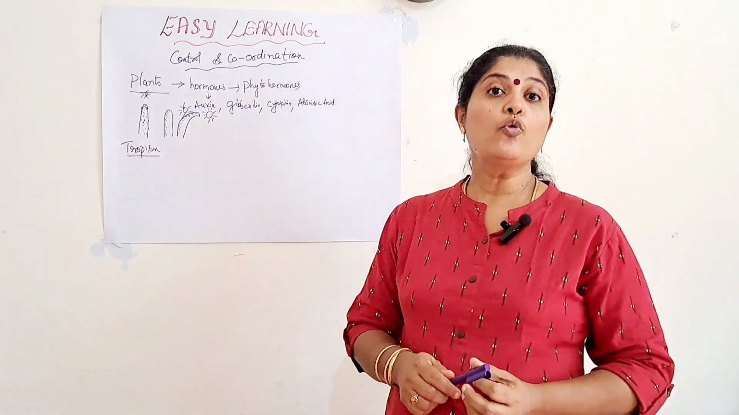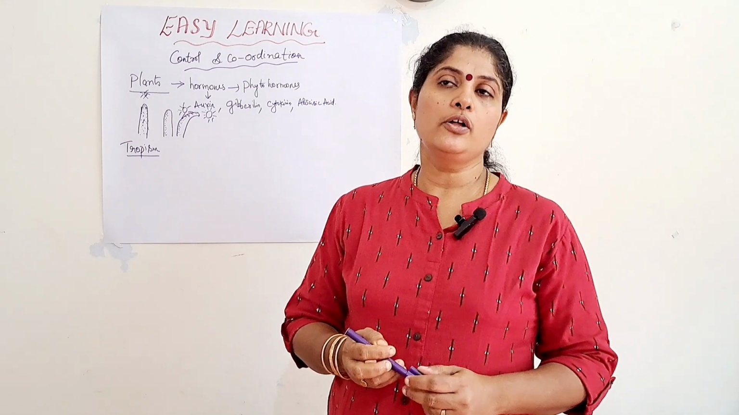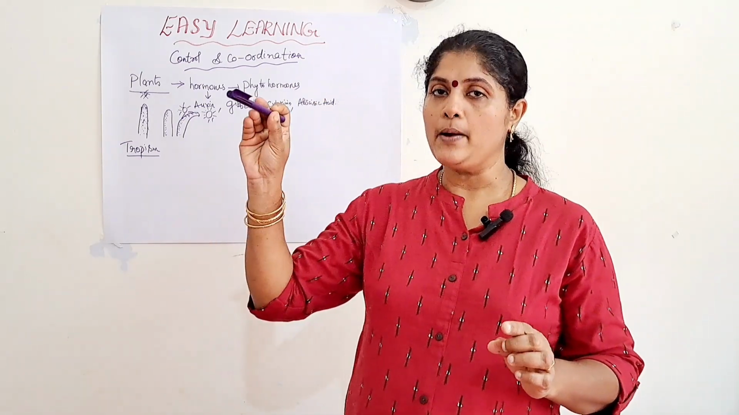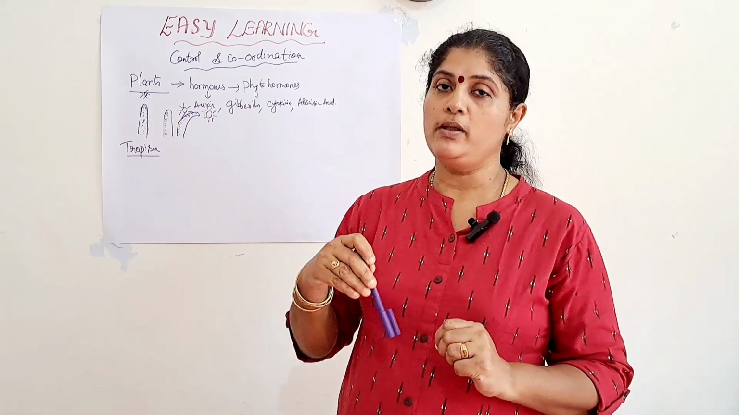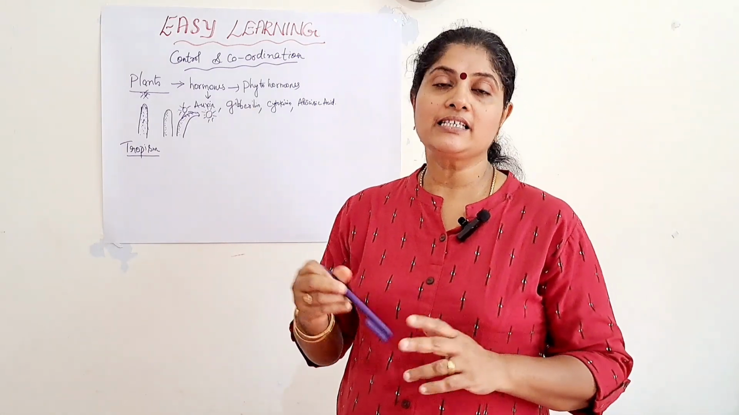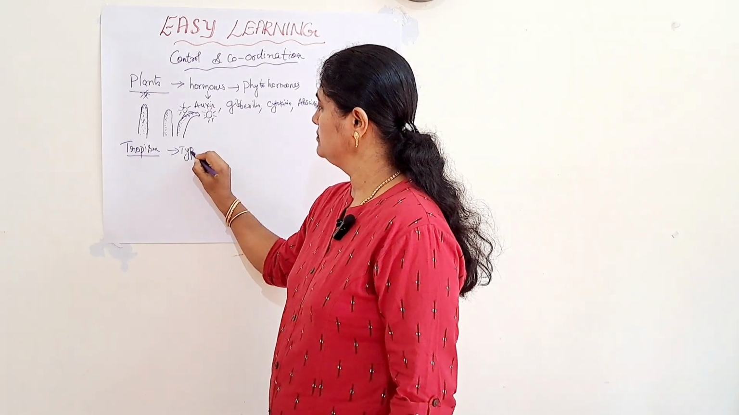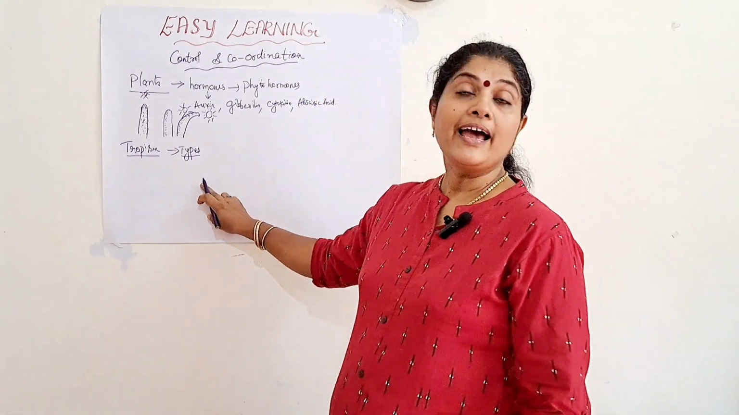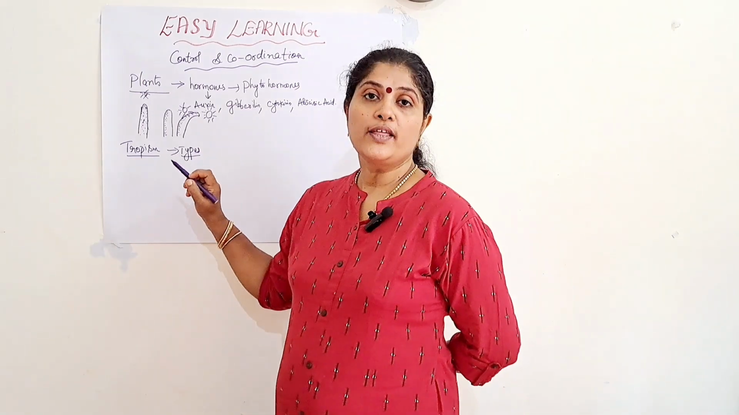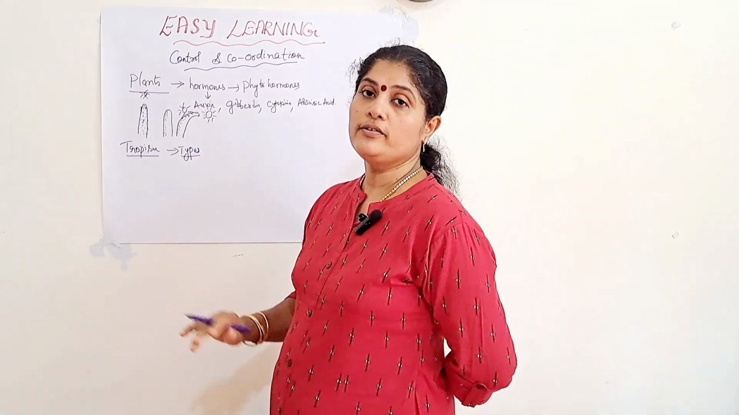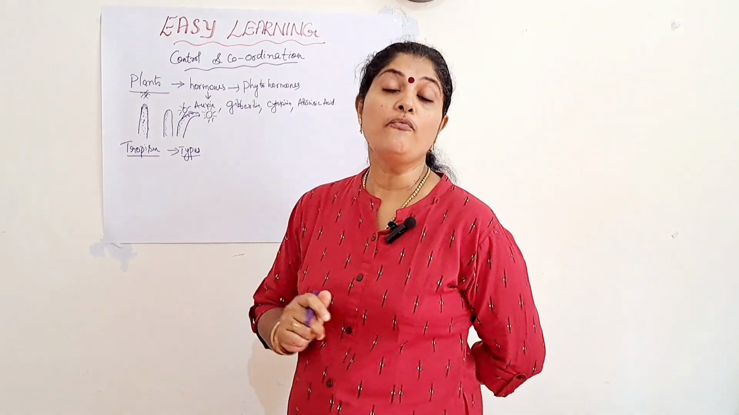It is a growth movement, and it is also known as a directional movement. That is, the movement of the plant part will be towards the stimulus. So it is a directional movement. Regarding the types of tropism: there are 5 common stimuli in the environment, so based on this, there are 5 types of tropism.